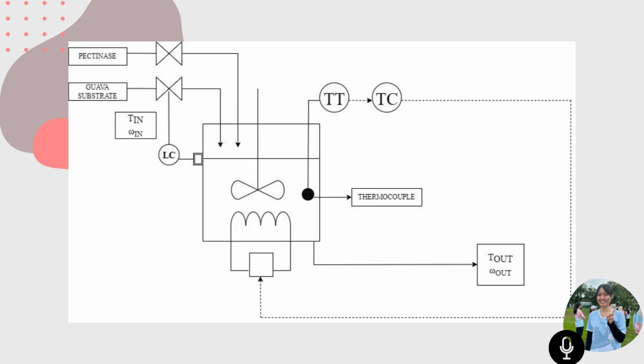And if the temperature of the mixture in the mixing tank is away from the desired temperature, the controller will send a signal to the heating coil to control the temperature of the mixture to the optimal temperature.